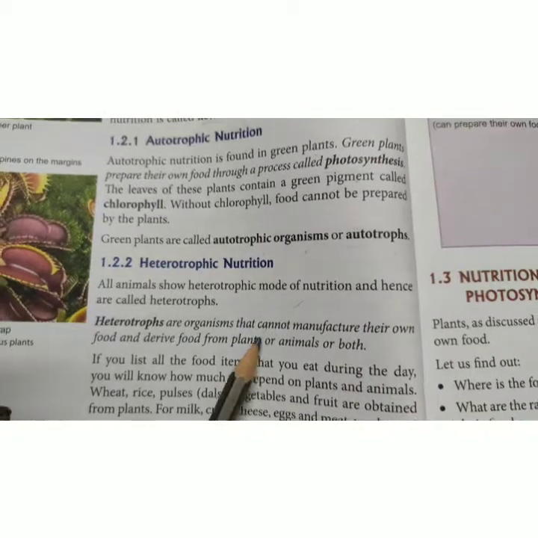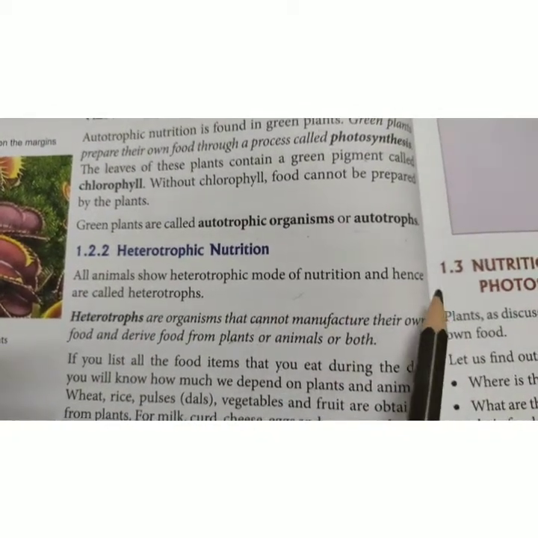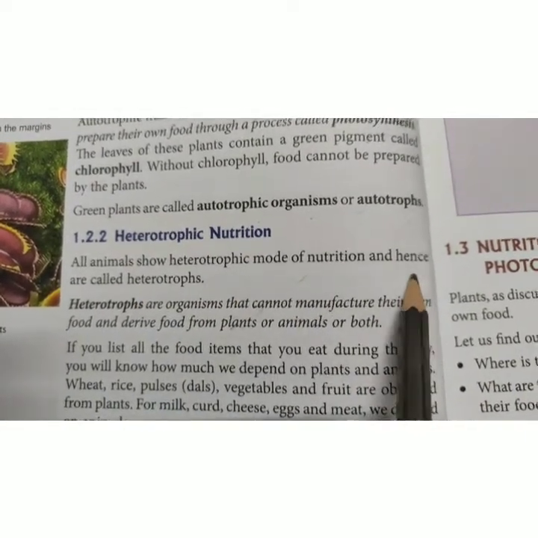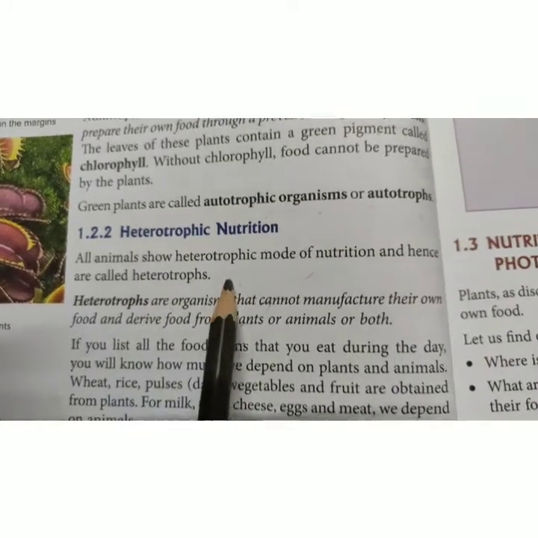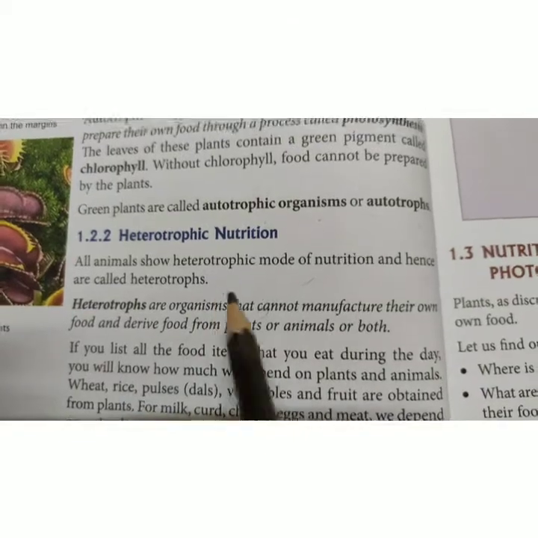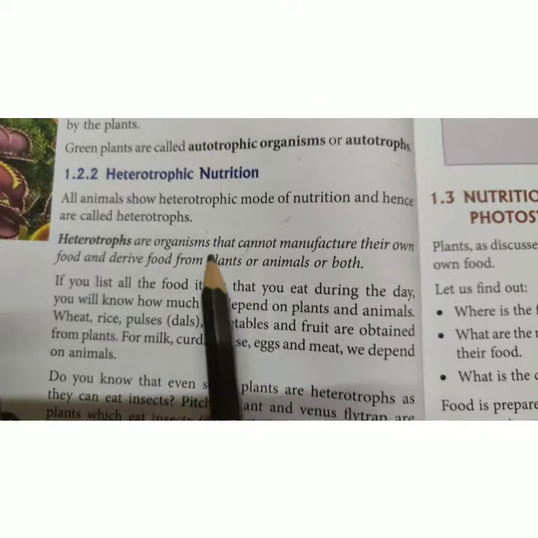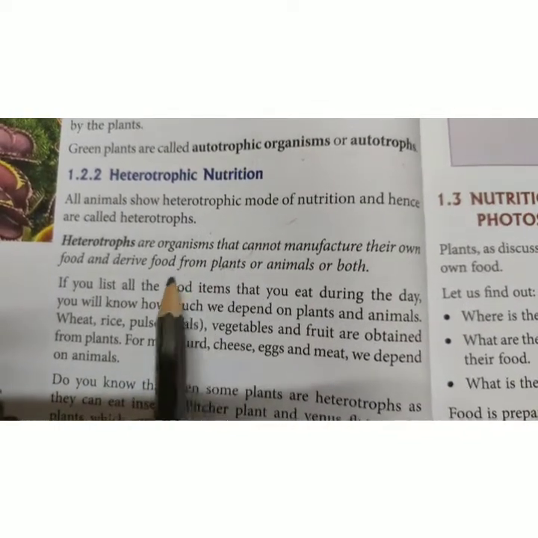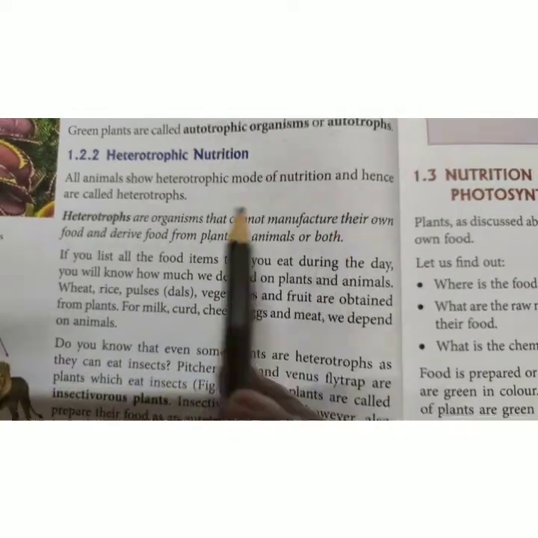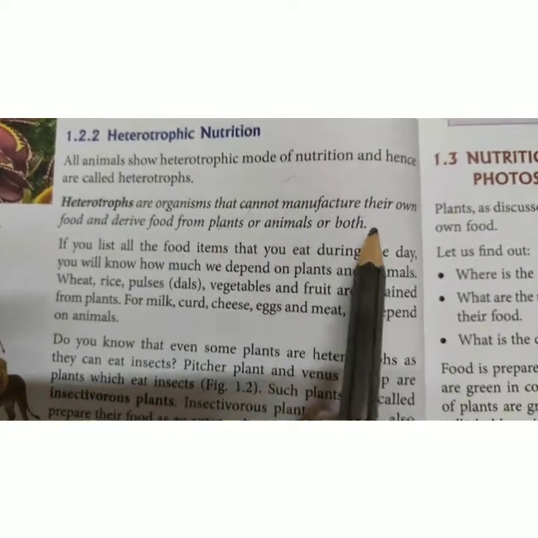Now let's come to heterotrophic nutrition. What do you mean by heterotrophic nutrition? All the animals show a heterotrophic mode of nutrition, and hence they are known as heterotrophs. Why heterotrophic? Because, as I told you before, hetero means other. They depend for their nutrition on others, that is the plants or some of the animals. Heterotrophs are organisms that cannot manufacture their own food and derive food from plants or animals or both.